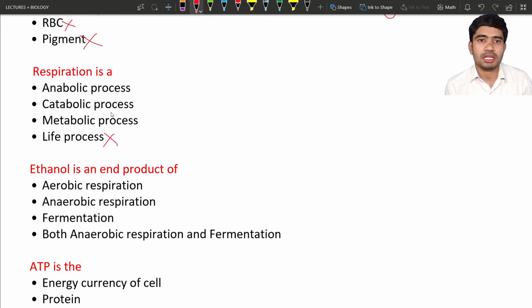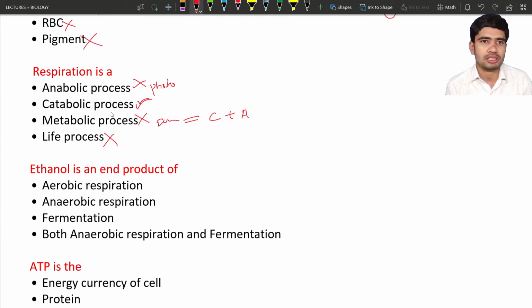So next, the metabolic process. In the last classes also we have seen the metabolic process is nothing but the sum of catabolic and anabolic reactions, so catabolic plus anabolic. So this metabolic process is also not a perfect answer. Next is the anabolic process. Anabolism means building up of some materials. Example, photosynthesis is an anabolic process. Here in photosynthesis we can see the buildup of glucose molecules. So anabolic process is also not the correct answer. So the remaining option is catabolic process. Yes, the respiration is a catabolic process.